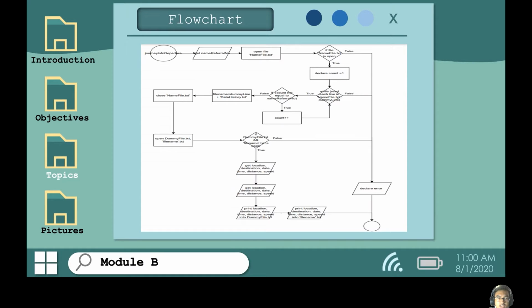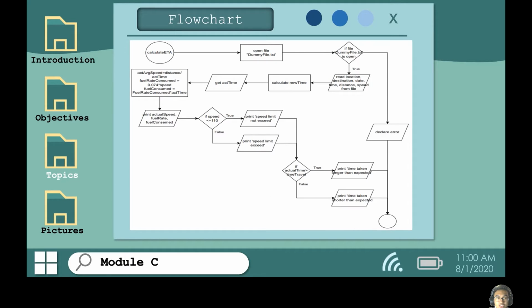Okay, so this is the function for module B, which is the journey info departure. As you can see right here, it will calculate the journey info. It will get the location, destination, date, time, distance, and also speed, and then it will end the function. Okay, so for module C, this is the function for calculate ETA, which is estimated time of arrival. And you can see there is a formula. It will print the actual speed, fuel rate, and fuel consumed. And then at the end of the function, it will return back to the main function.